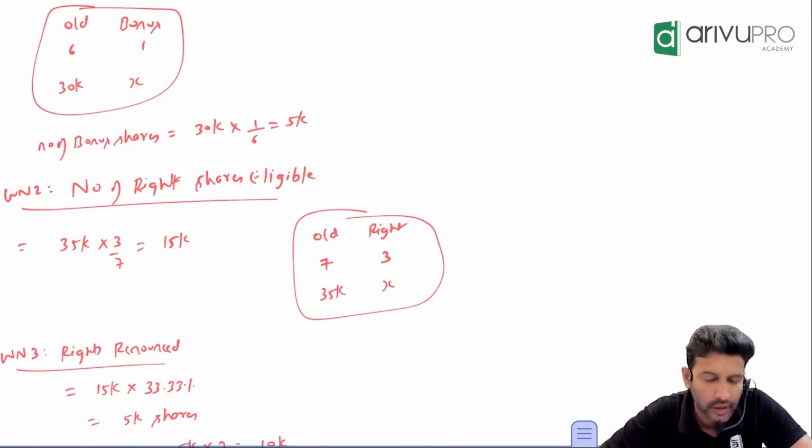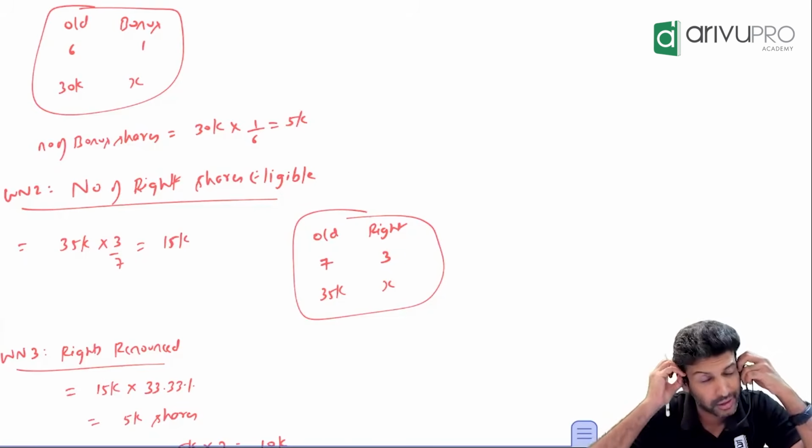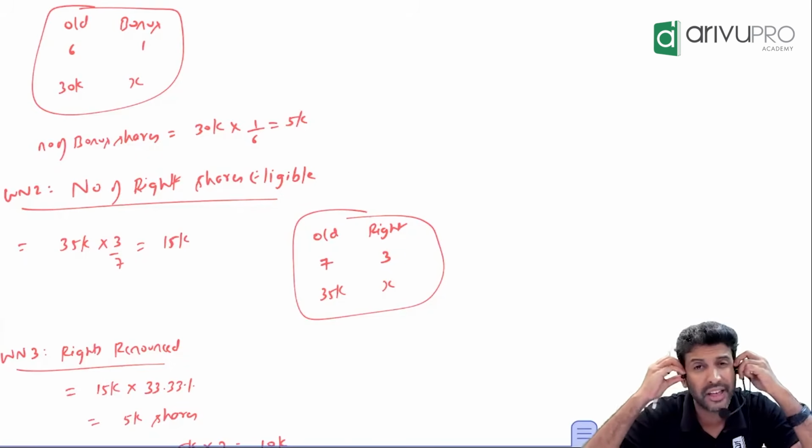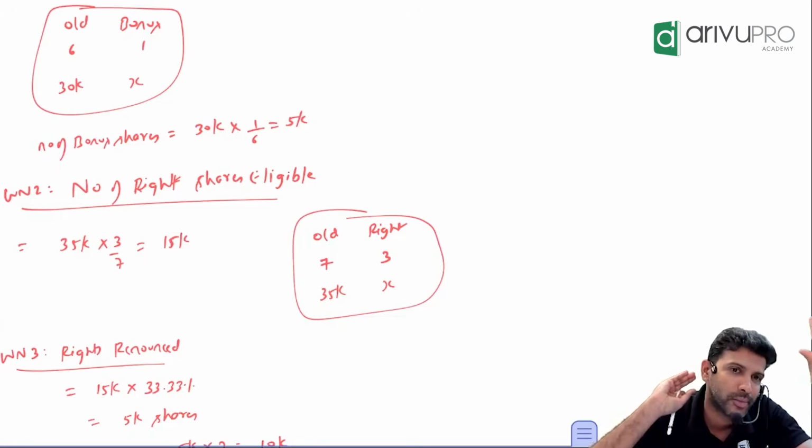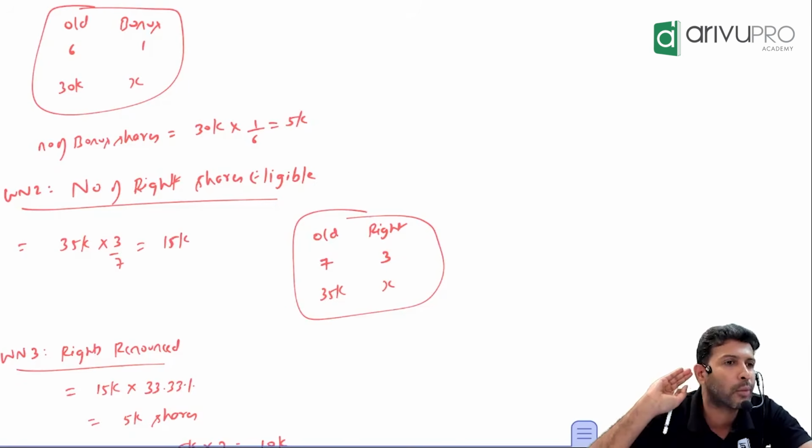Sir, if you remember in regular class, I used to say right shares are like your Amazon coupon, like a Flipkart or Amazon voucher. If you have a voucher, what can you do? You can use that voucher and buy some goods.